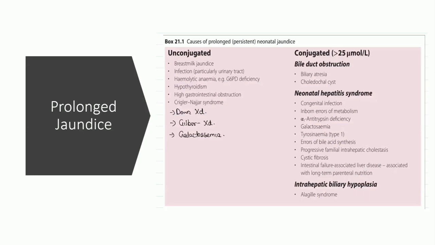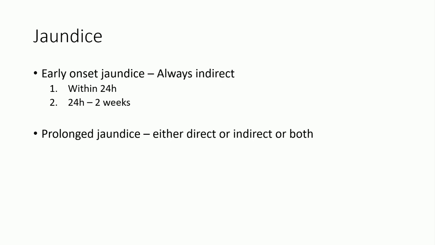And these are the causes of prolonged jaundice. I want to tell, I have missed this. If we take the categorization, early onset jaundice is always indirect bilirubinemia. Any kind of jaundice that occurs before 2 weeks, the cause is indirect bilirubinemia, no chance for direct bilirubinemia. You have to know that. If you take prolonged jaundice, it can be either direct or indirect. I think I don't need to go into what is direct or indirect. So you have to know that.